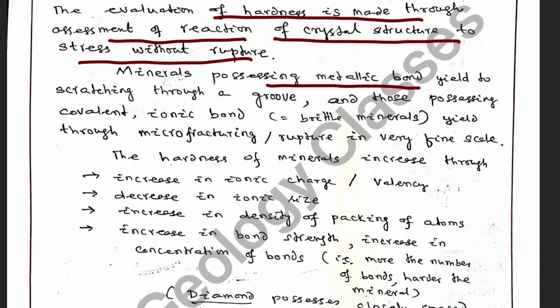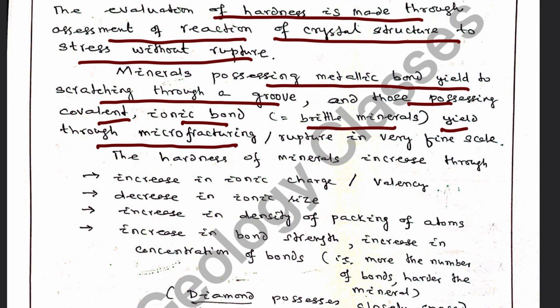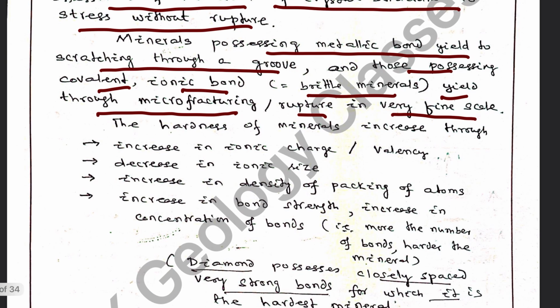Minerals possessing metallic bond yield to scratching through a groove, and those possessing covalent or ionic bonds behave as brittle minerals.